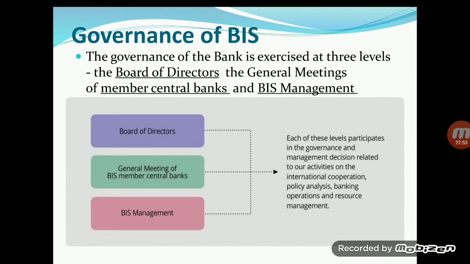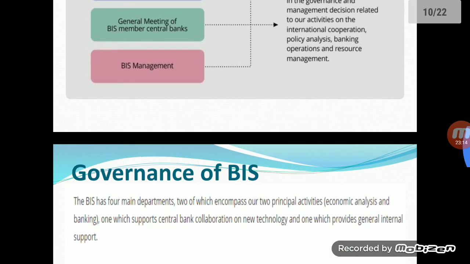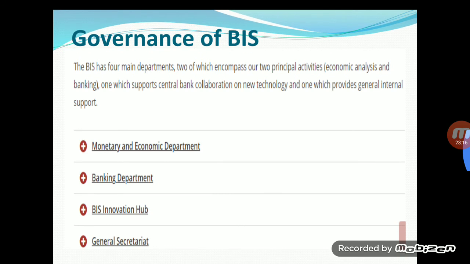Each of these levels participates in governance and management decisions related to BIS activities on international cooperation, policy analysis, banking operations, and resource management also. So this is the governance and management of the Bank for International Settlements.